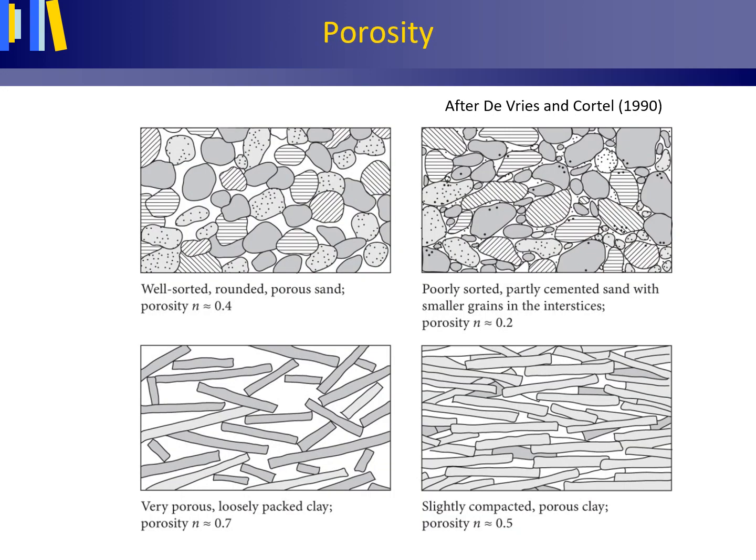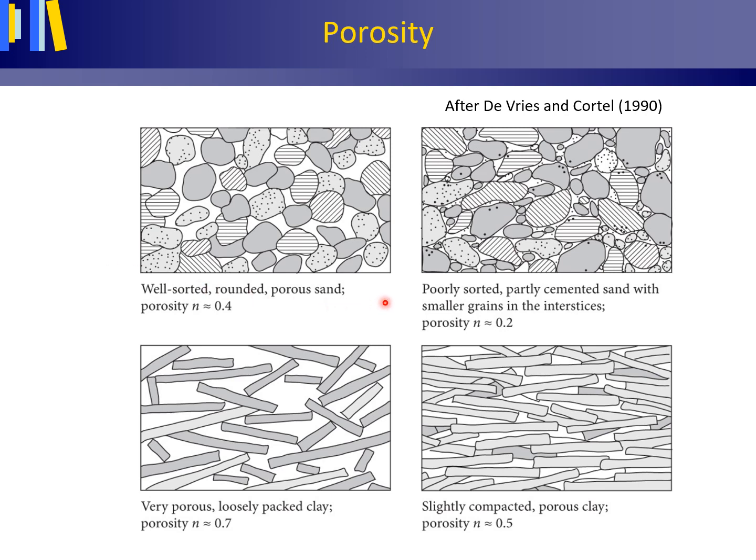This figure shows different types of interstices in the subsurface. Porosity is the maximum volume fraction of water in the soil. For a well-sorted, rounded, porous sand, the porosity N is in the order of 0.4.